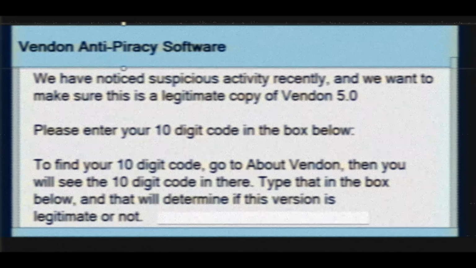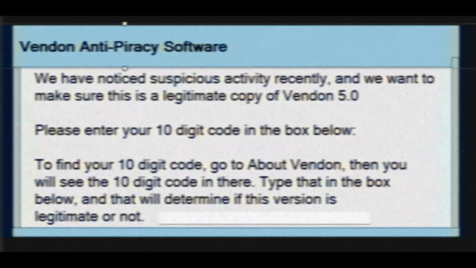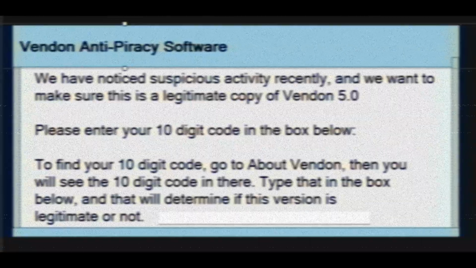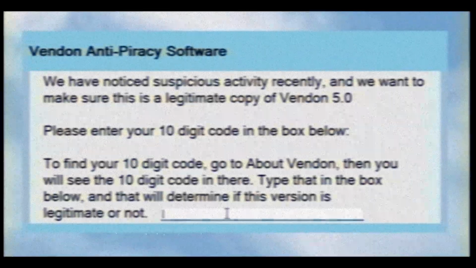Vendon Anti-Piracy Checker. In some versions of Vendon, such as Vendon 5.0, an anti-piracy checker will pop up on the screen. If you type in the right code, it will disappear. However, if you type in the wrong code, a new window will open in a devilish red and black color, and it threatens you to not reopen the application, with the error code 66613. After 10 seconds, the application closes.